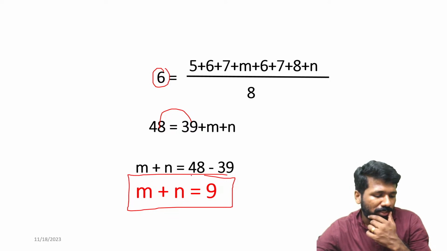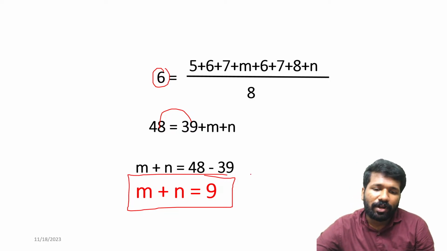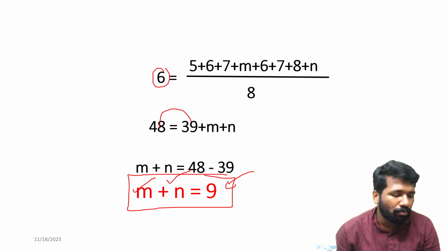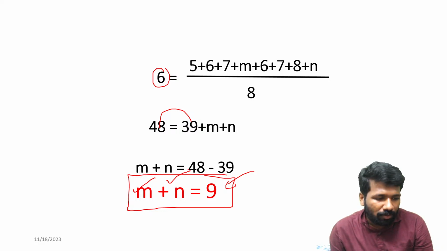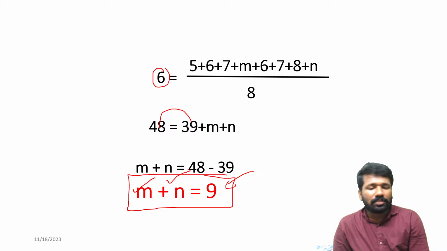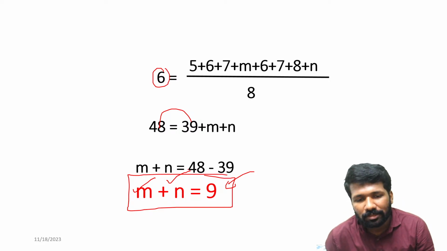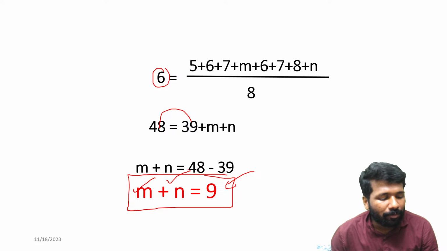Did you all understand this first equation? This is one equation but there are two unknowns, M and N. We need to find the values of M and N both. But finding both with only one equation is not possible, because with one equation and two unknowns you will not get a consistent solution normally. That is why we need one more piece of information here.